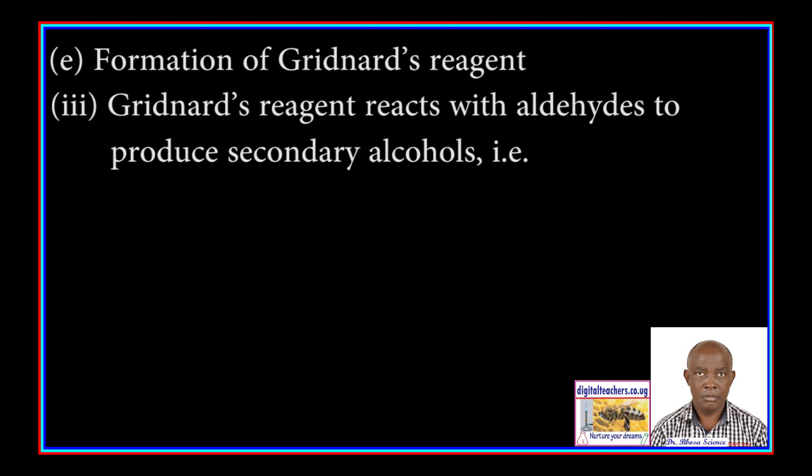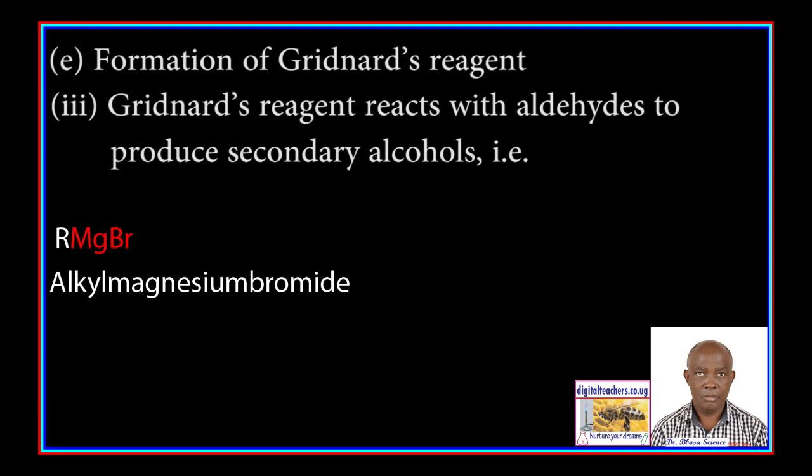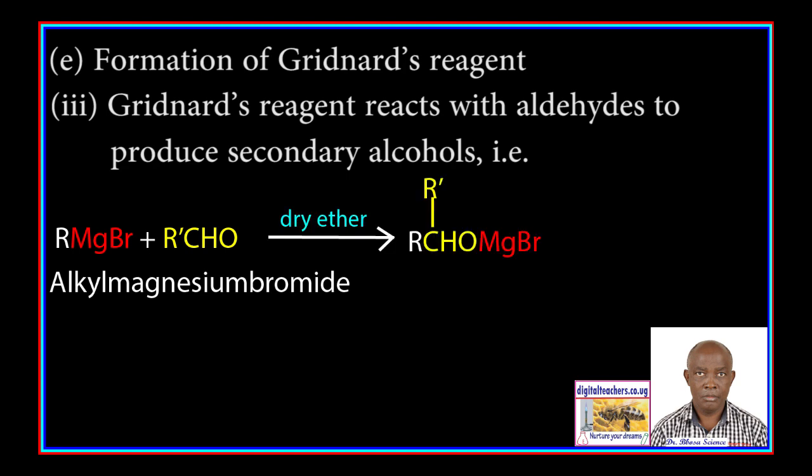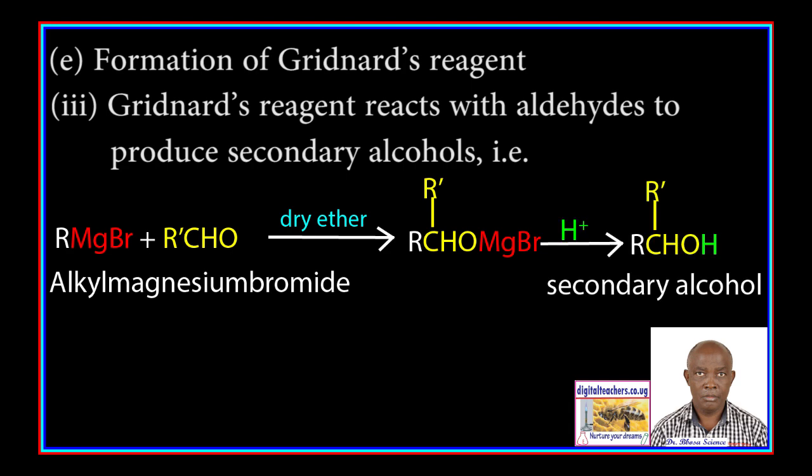3. Grignard reagents react with aldehydes to produce secondary alcohols. Alkyl magnesium bromide reacts with an aldehyde in the presence of dry ether to form a compound that hydrolyzes in dilute acid to form a secondary alcohol.